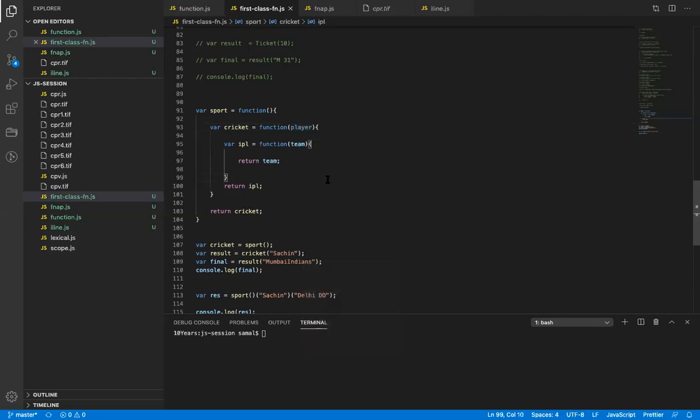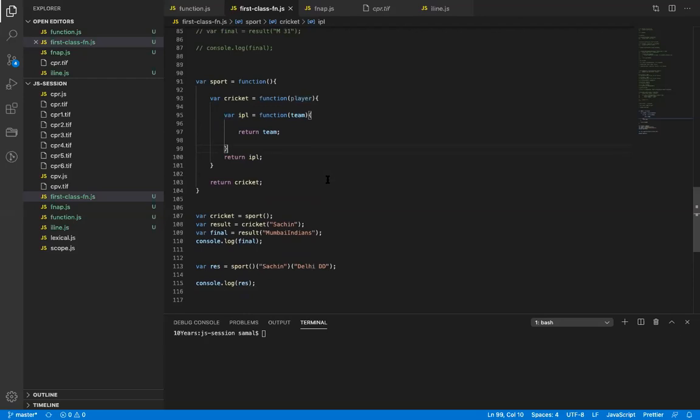This was yesterday's session. In cricket I'm passing Sachin, which is a string. In IPL, passing Mumbai Indians. Right. So why is it a higher order function then? Function returning function. It is returning a function, right? So the main function returns cricket. Cricket is a function, है ना? Right? And this one returns IPL. IPL is a function, right? So basically sports and cricket is a higher order function, but IPL is not.